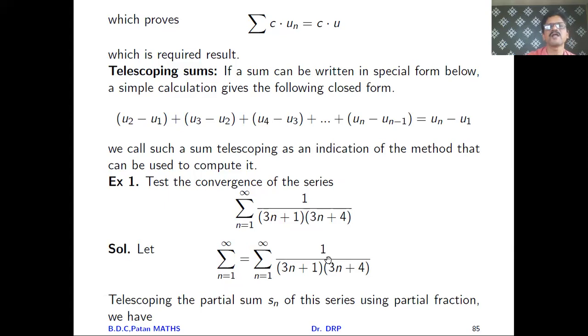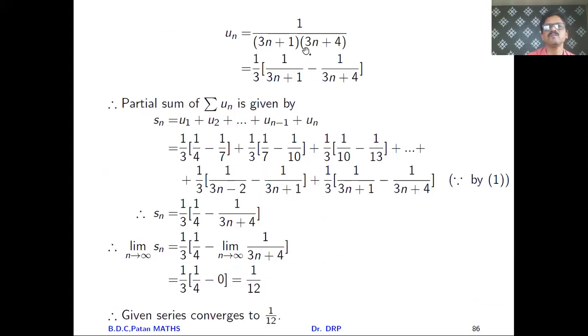By partial fractions, you will get a upon 3n plus 1 plus b upon 3n plus 4, and if we calculate the values of a and b, we get a equal to 1 by 3 and b equal to minus 1 by 3.